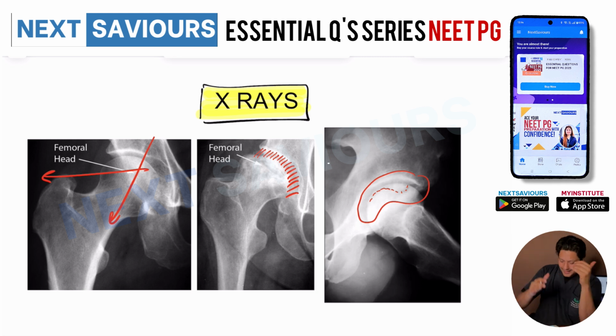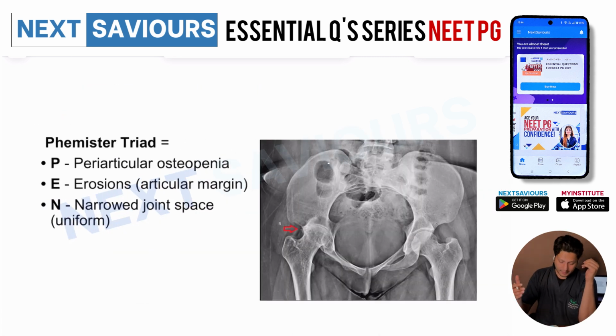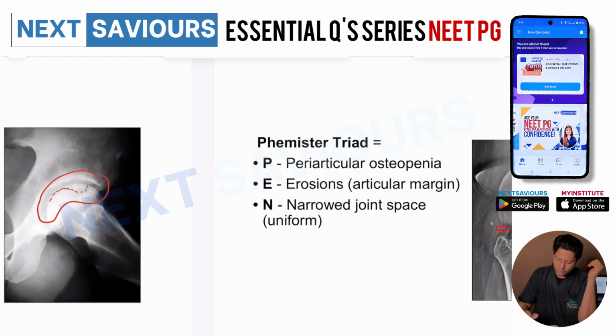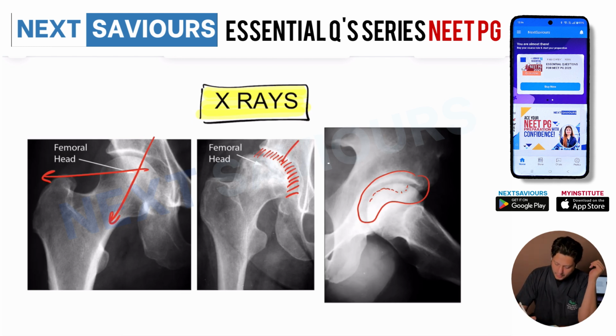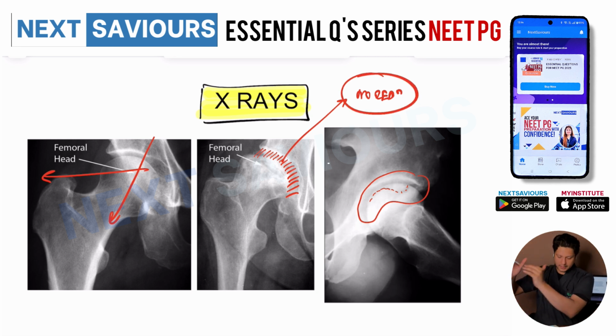And this is exactly how you are going to distinguish it from tuberculosis of the hip joint. In tuberculosis of the hip joint, the reduction in the joint space is the earlier finding. So how are you going to distinguish these two X-rays? In osteonecrosis, there is no reduction in the joint space up till the last stage, when secondary osteoarthritis comes in and then there will be a reduction.